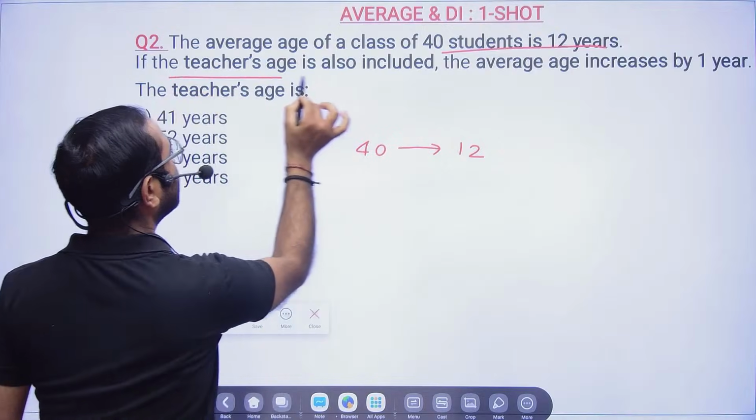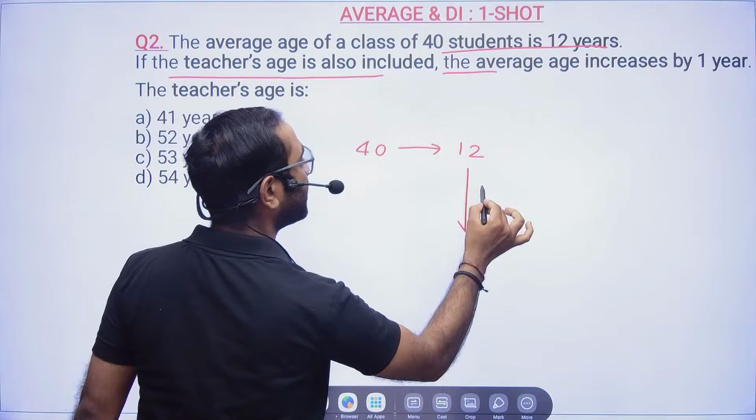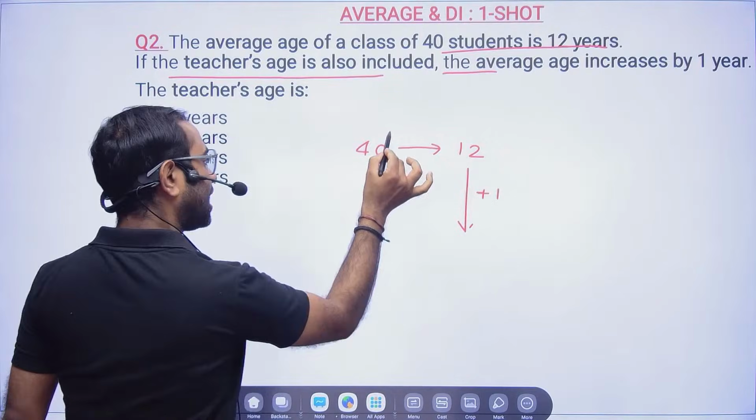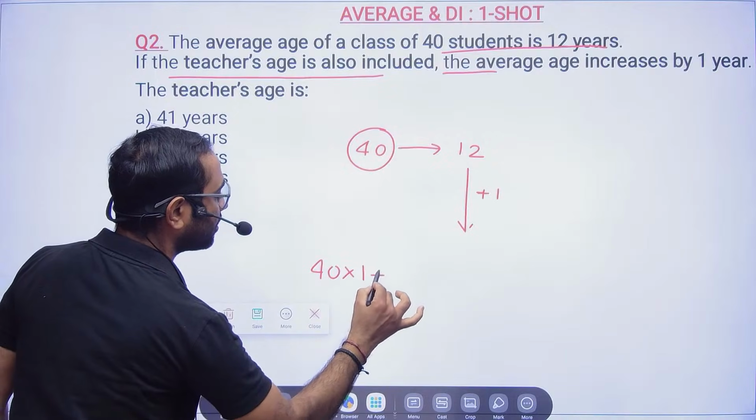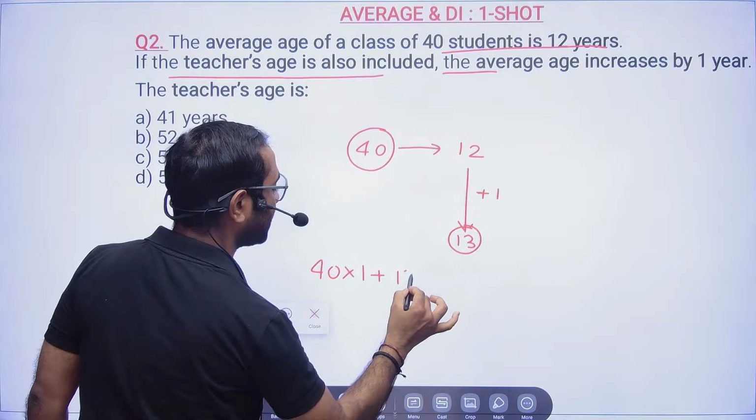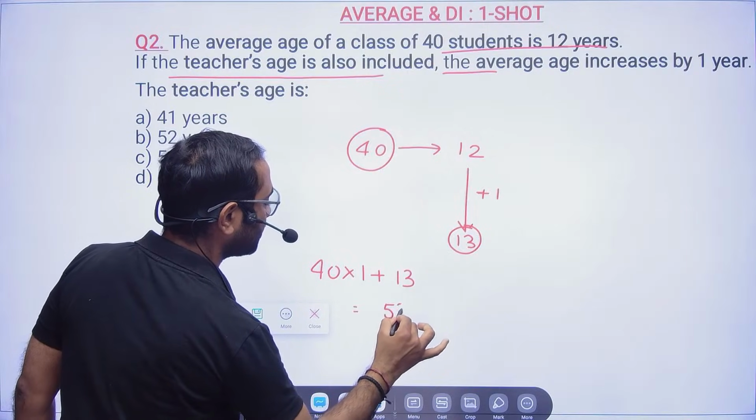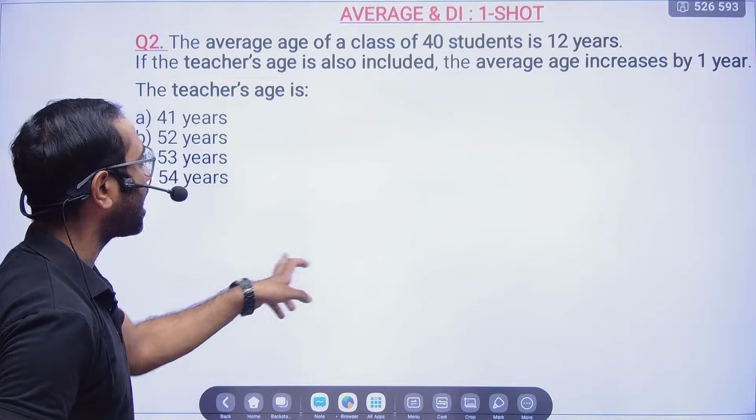years. Now the teacher's age is also included. That means the teacher is also going to join. So the average increases by 1. That means everyone's age is increased by 1. And what is the new average? New average is 13. So that is nothing but 53. Okay, very simple. Last question also I'll tell you once more.